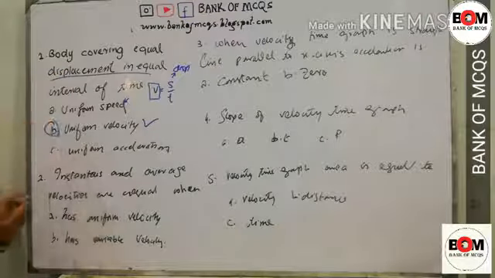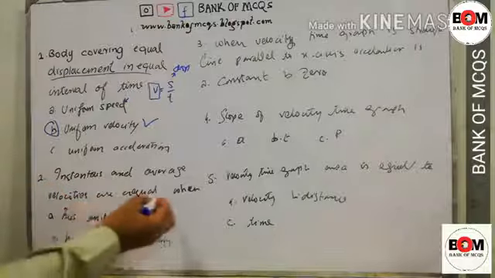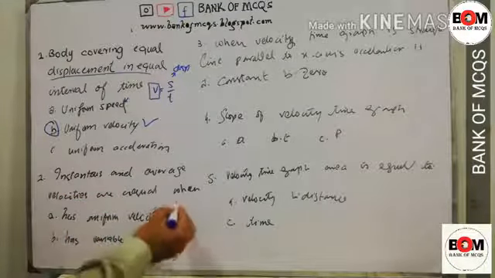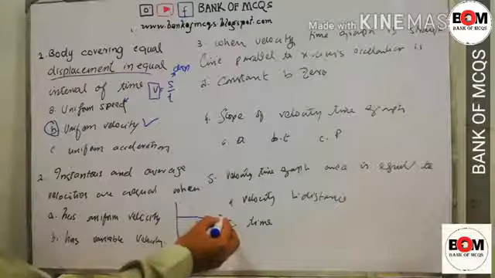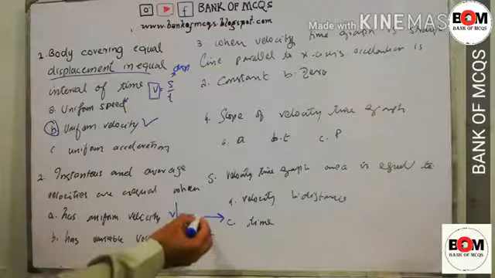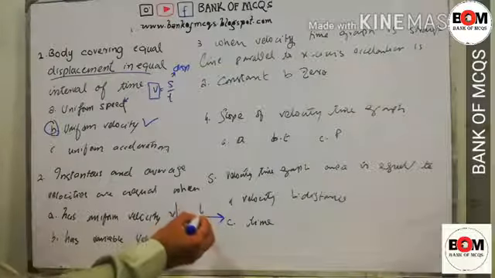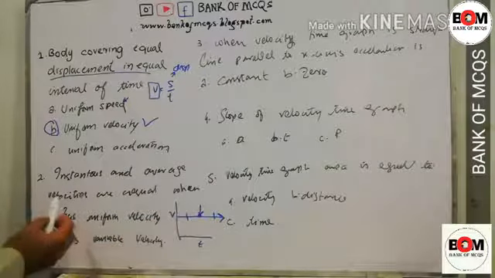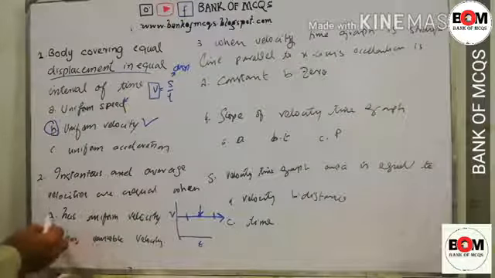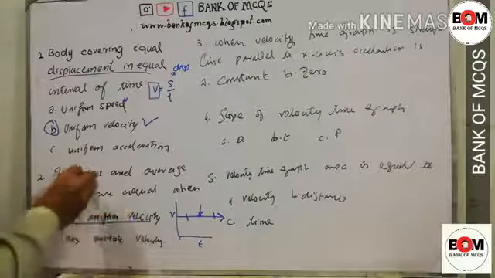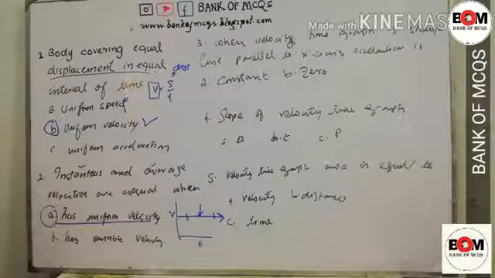The next point: instantaneous and average velocities are equal when the velocity is uniform, but differ when the velocity is variable. If a body is moving with the same velocity over time, then whether we look at the instantaneous value or take the average, both are the same. So when a body has uniform velocity, its instantaneous and average velocities are the same.